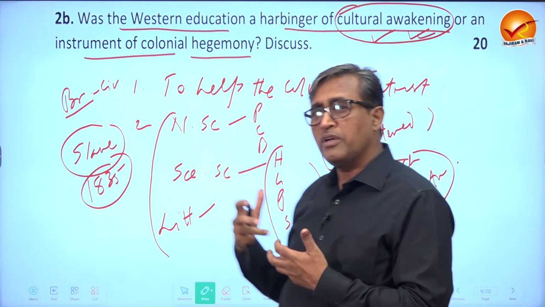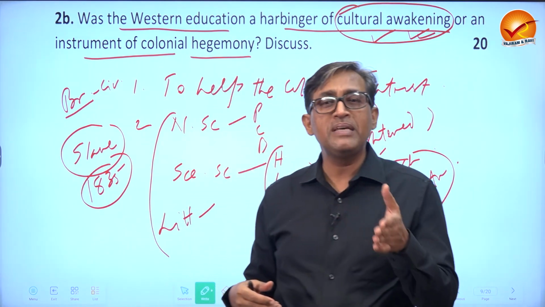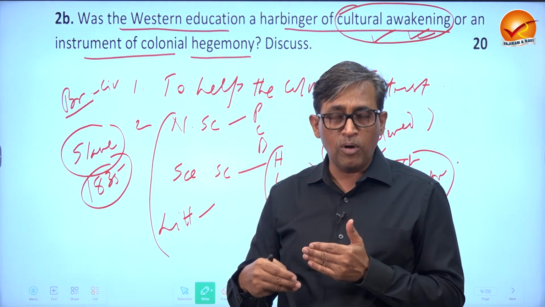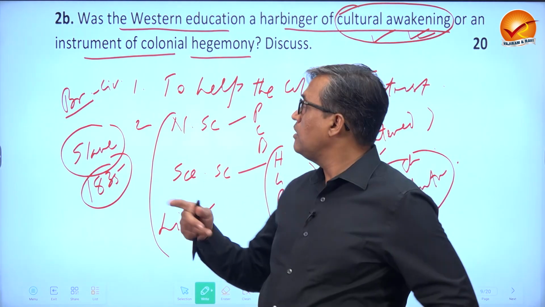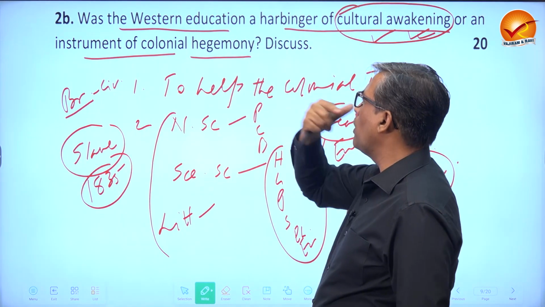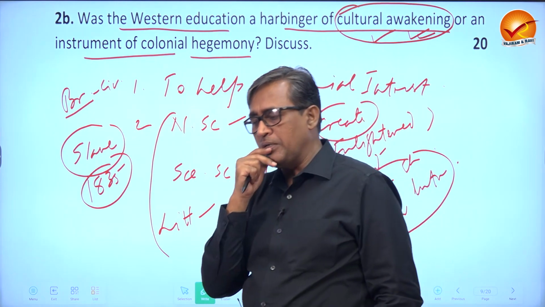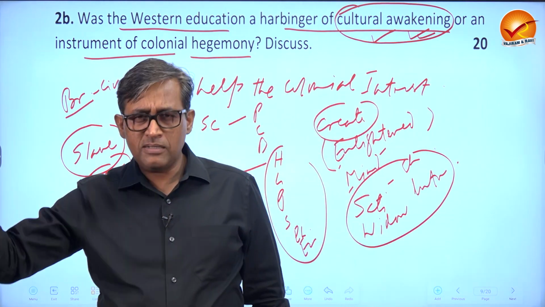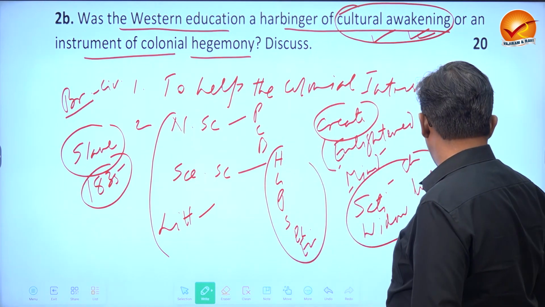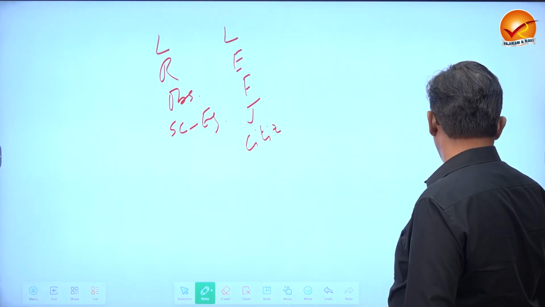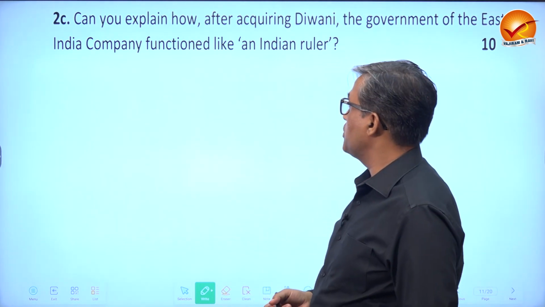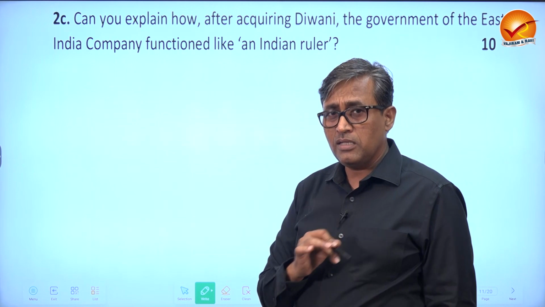So not only social reforms, it also became a basis of nationalist ideology. And the very formation of the Indian National Congress is linked with Western education. Some people call it modern education, some people call it Western education. That debate, let it be, but I hope you understood the entire demand of this question, what was expected, and what you're supposed to write.